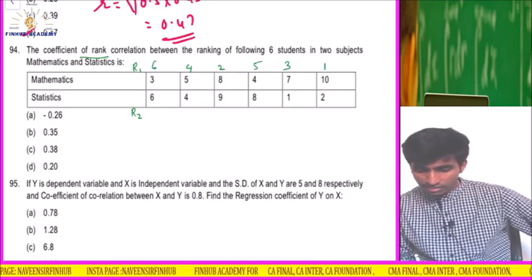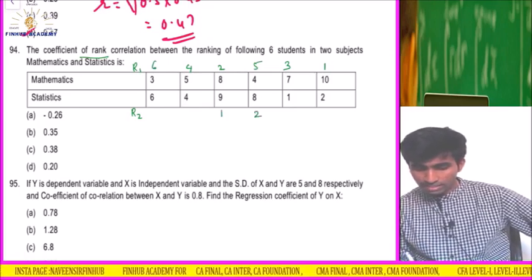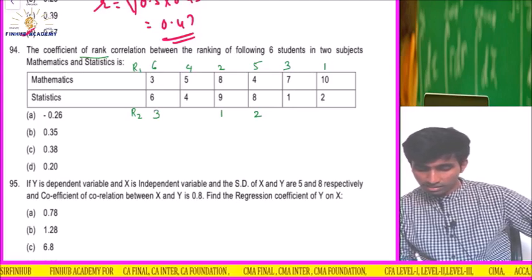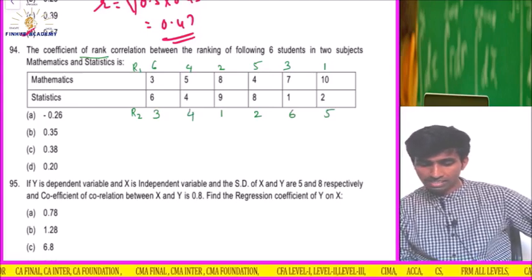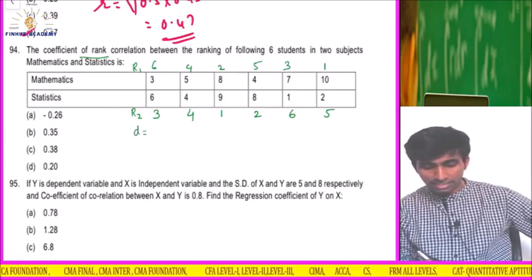Likewise here, the highest is 9, so 1. Next highest is 8, so 2, then 3. After 6 it is 4, so it will be 4, and 2 will be 5, 1 will be 6. So 3 4 1 2 6 5. I'll calculate D, that is the difference.